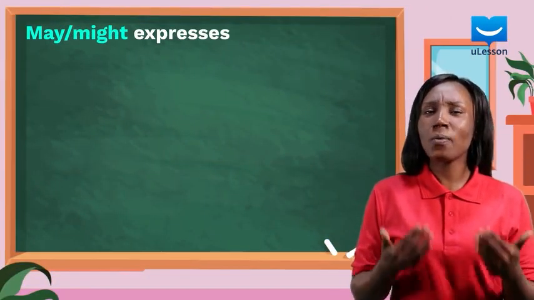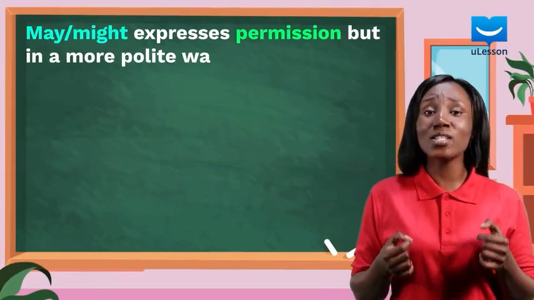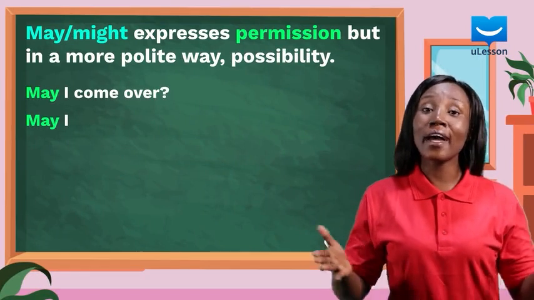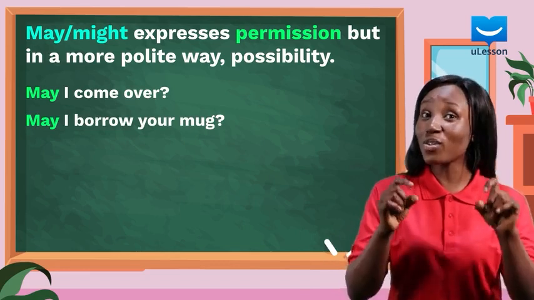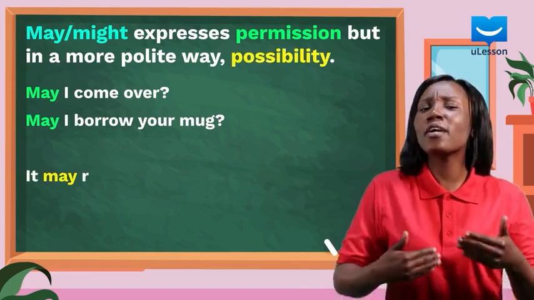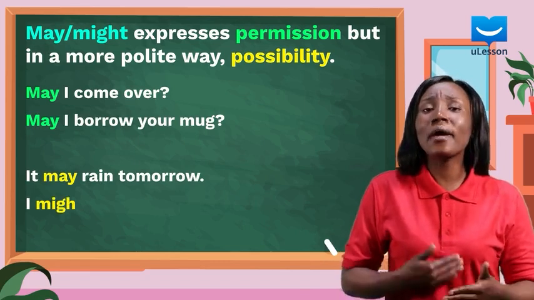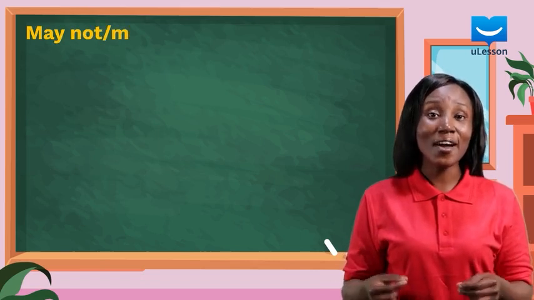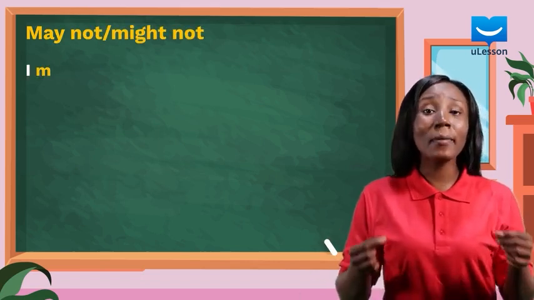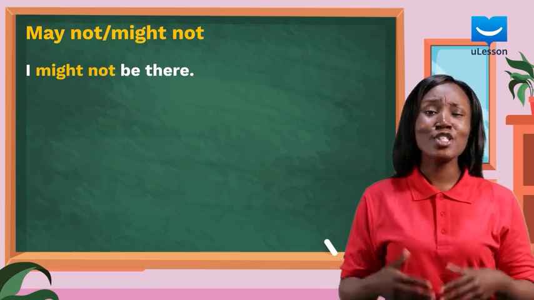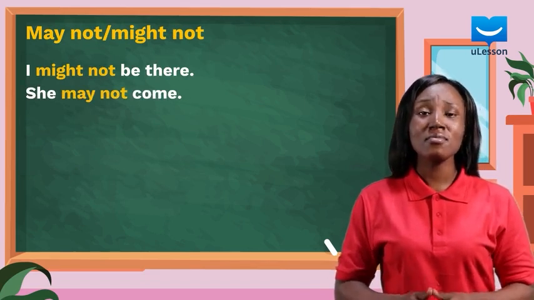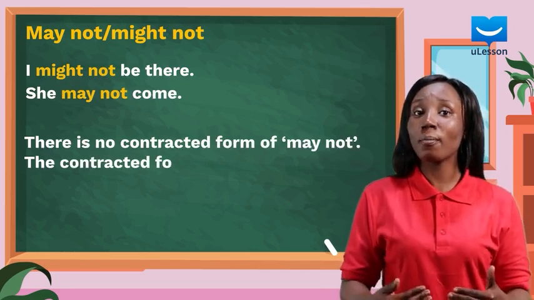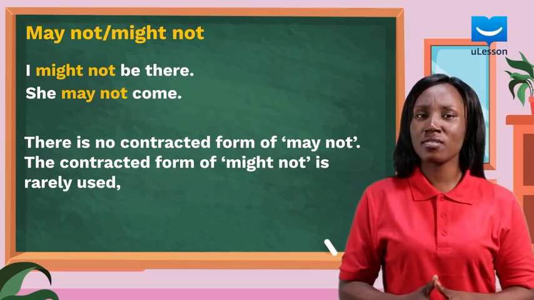May or might expresses permission, but in a more polite way, as well as possibility. May I come over? May I borrow your mug? It also expresses possibility. It may rain tomorrow. I might come home. The negative forms are may not, might not. I might not be there. She may not come. There is no contracted form of may not. The contracted form of might not is rarely used: mightn't.